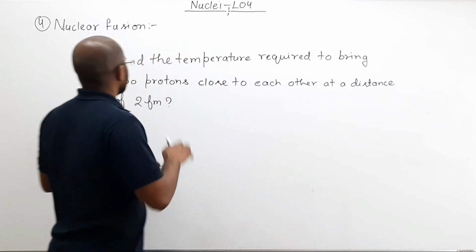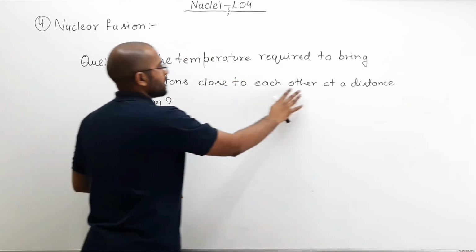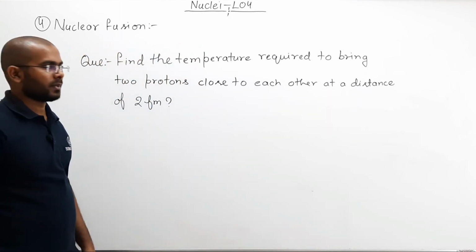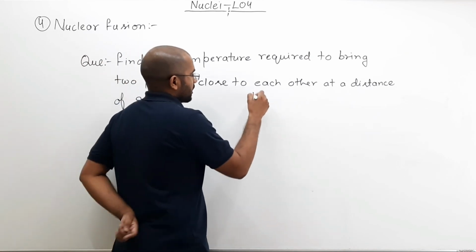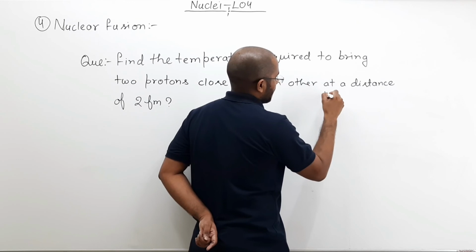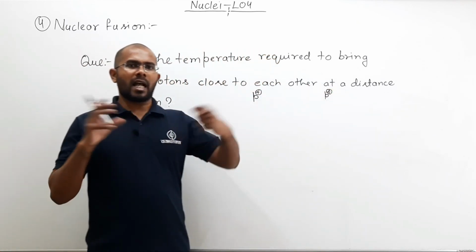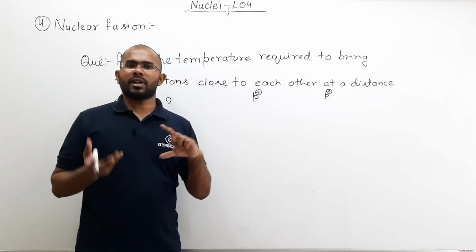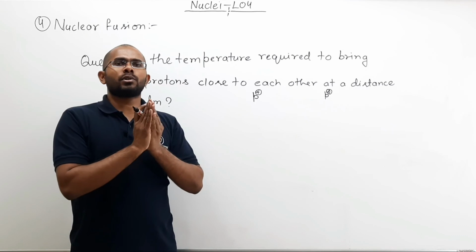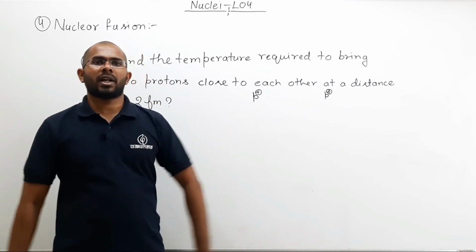Now here it is: find the temperature required to bring two protons close to each other at a distance of 2 fermi meter. Let us take an example here. Here is a proton, here is another proton. Initially they are at a large distance, so there is no attraction or repulsion. But as soon as they start coming close to each other, electrostatic repulsion will try to force them apart.